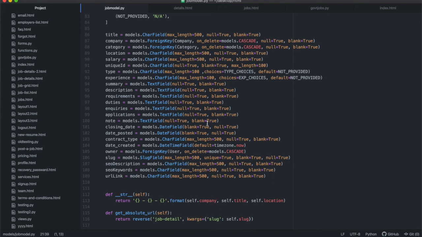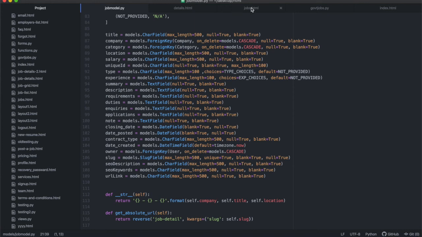So if I'm scraping the Vodacom website, for example, they only give me one long job description, and I don't have the inquiries and I don't have the requirements. But if I'm scraping the government documents, for example, I'm able to get all of this, but I don't get the description, right?